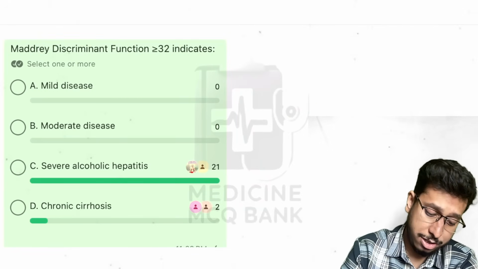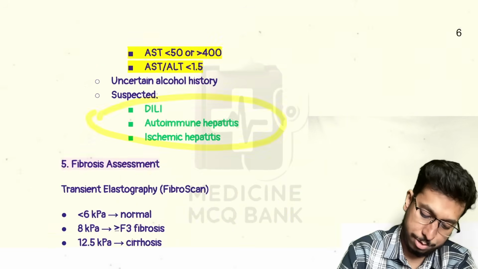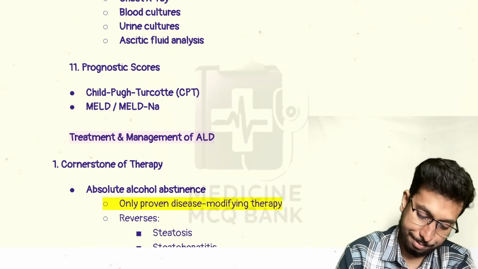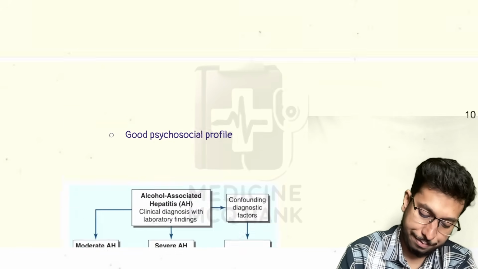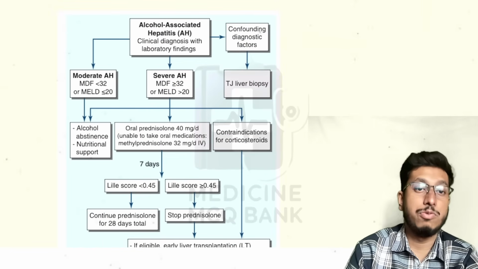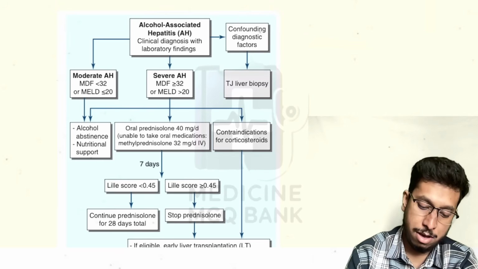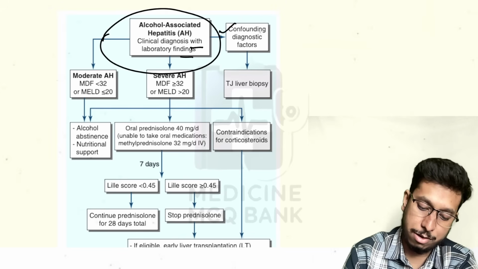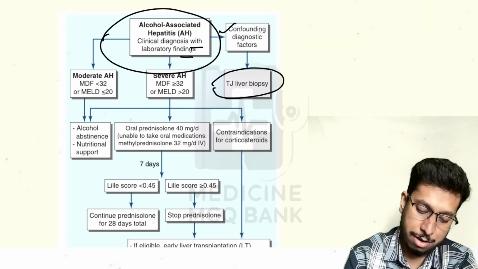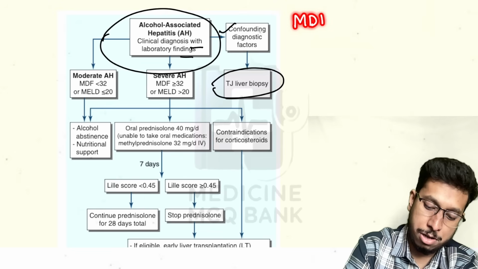Now coming to Maddrey's discrimination function more than 32, what does it indicate? So as you can see from the note, this is a chart in Harrison. It shows you what is the approach you need to go for when you suspect alcohol-associated hepatitis. First of all, when there is a clinical diagnosis with lab findings, until and unless there is a confounding factor, obviously, in confounding factor you go for transjugular liver biopsy. First step is to check for Maddrey's discrimination function or MELD score.